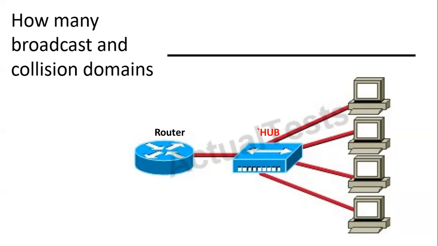And there's going to be one collision domain. Because the hub is part of one single broadcast domain, and it's one collision domain, because there's a hub only.